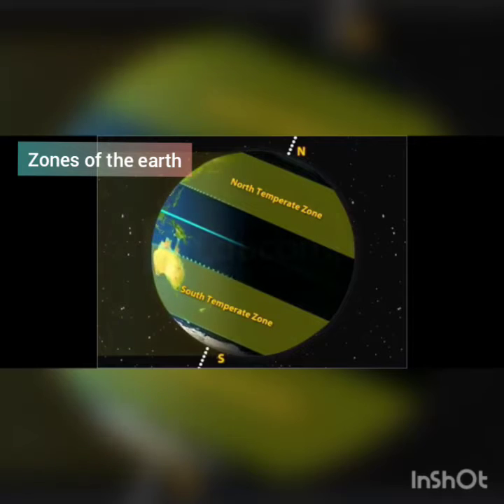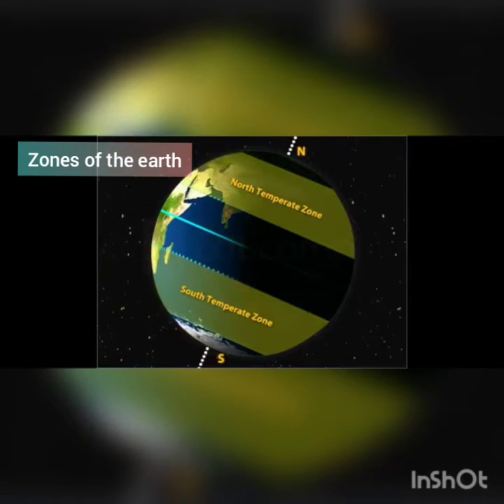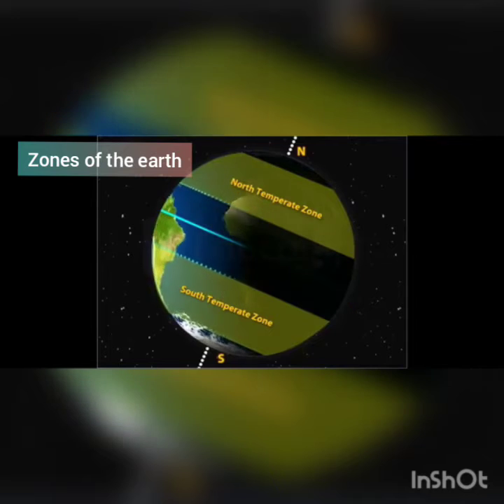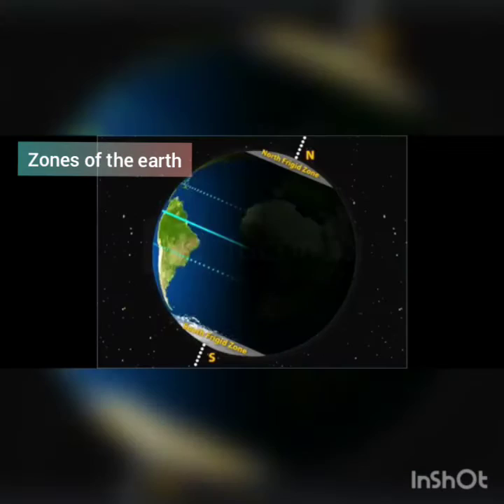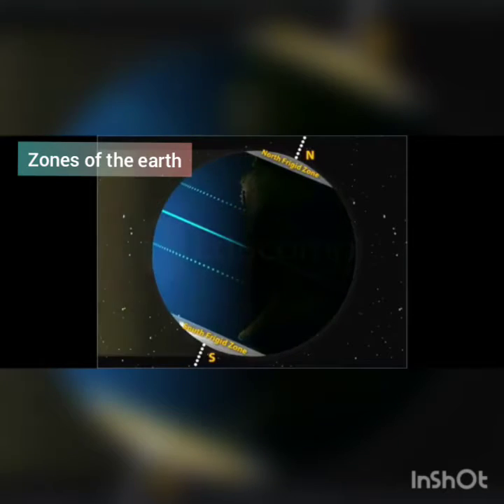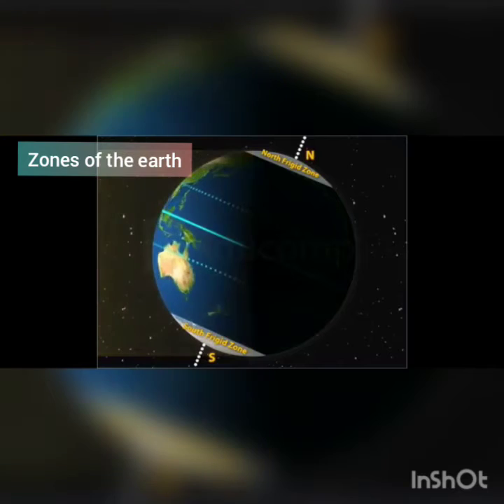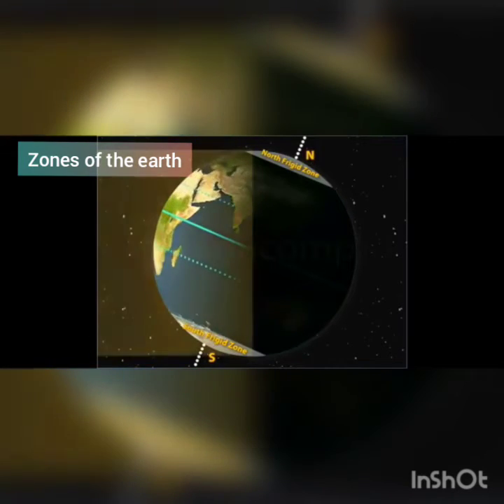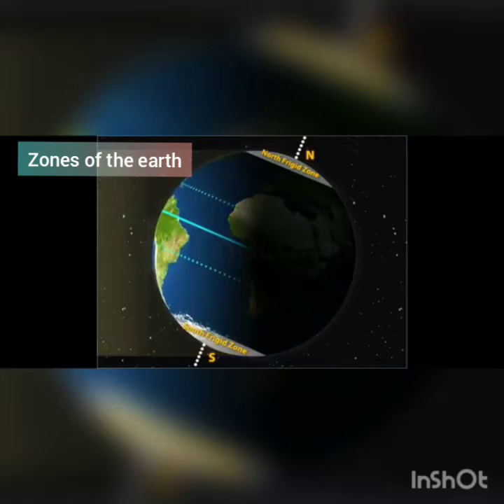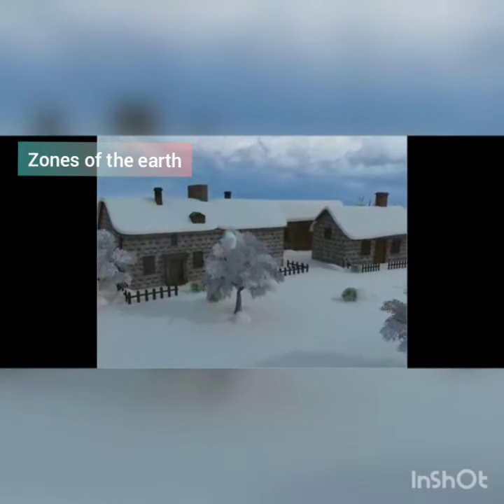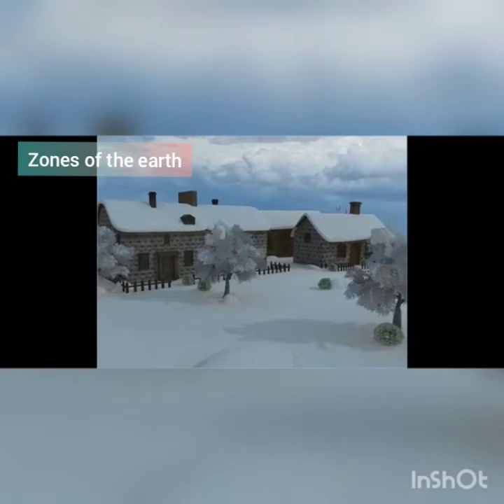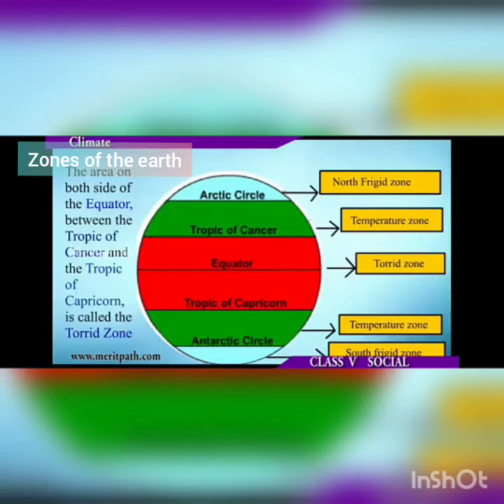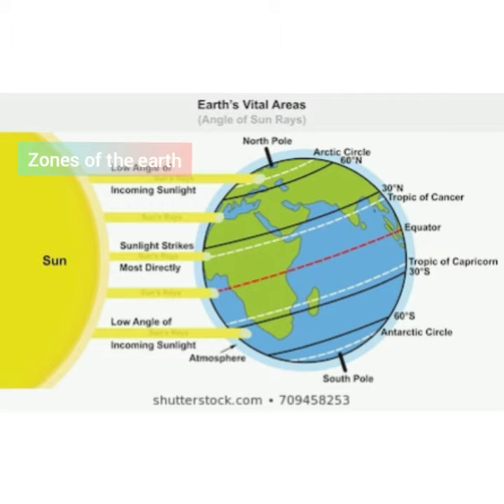Here you see the green shaded part. It is the temperate zone. Here the climate will be moderate. It is not hot like the torrid zone. Here warm summers and cold winters are experienced. Next here you see the North Pole and South Pole area, the white colored part. Here most of the year this place receives snowfall because of the slant sun rays. See the picture here children. Different zones have different climatic conditions on the earth.